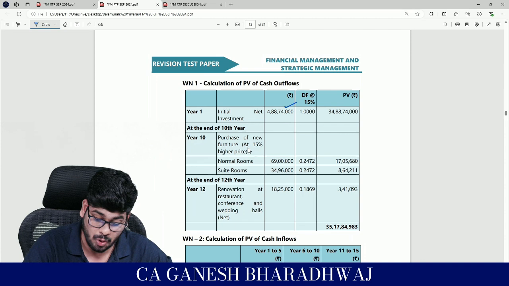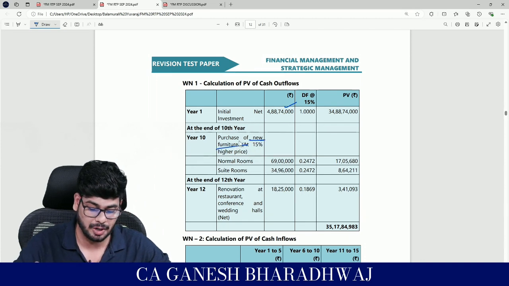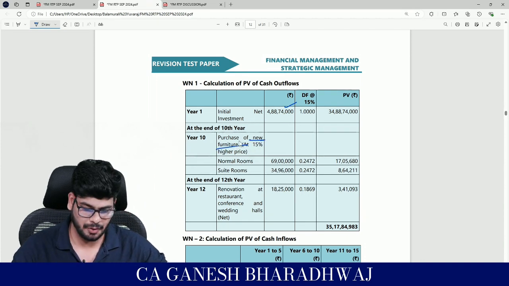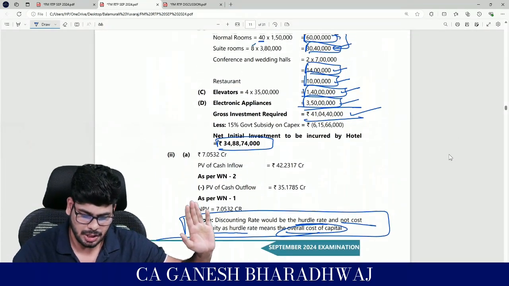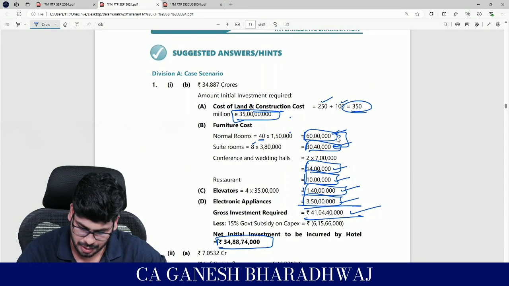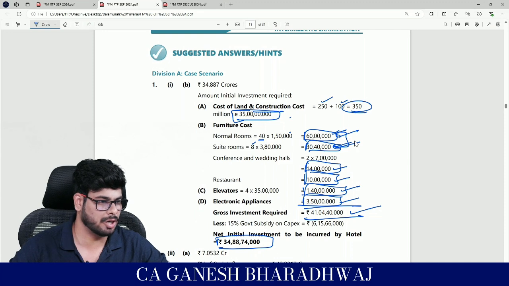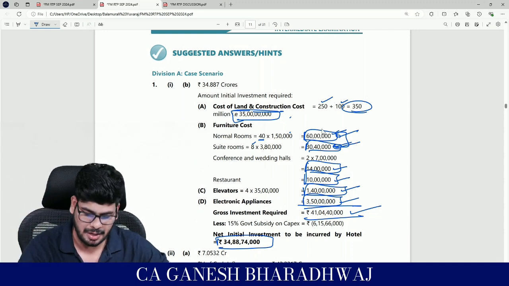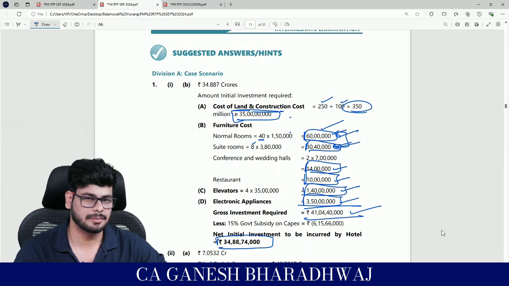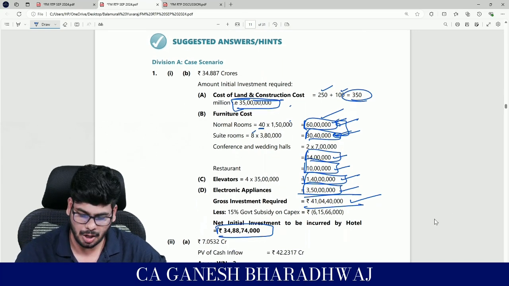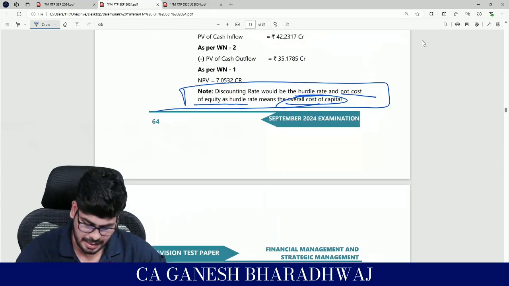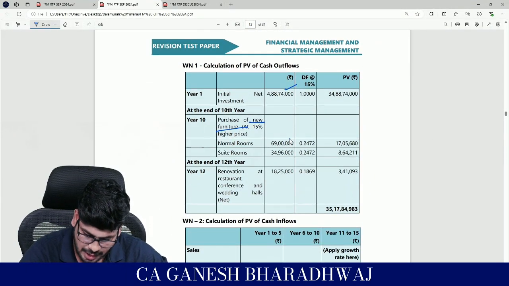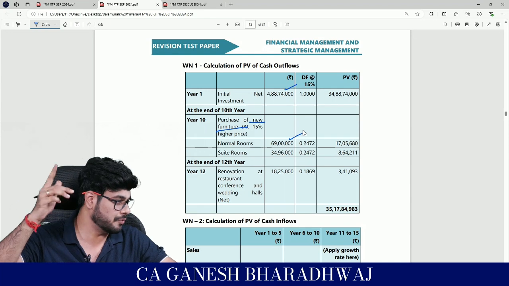They have said that they are going to purchase some new furnitures, guys. Now what you can do is we have these two figures here, 60 lakh and 30 lakh 40,000. Just add 15% to that. So 1.15 into 60 lakhs. How much is that, guys? 69 lakhs. Correct? 69 lakh. So this is going to be the purchase of furnitures, right?